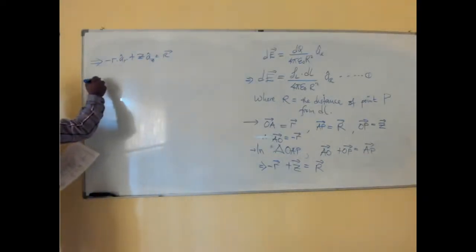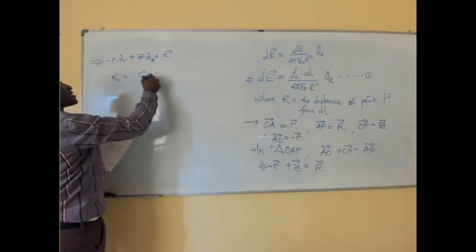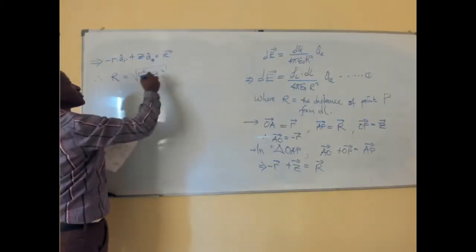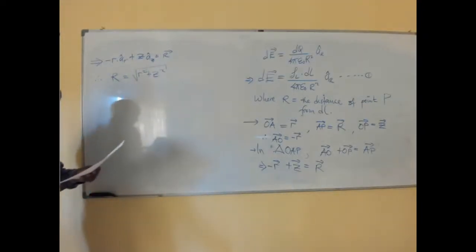So therefore, this r must be equal to the square root of R squared plus Z squared. As simple as that. So this is simple mathematics from vector analysis.